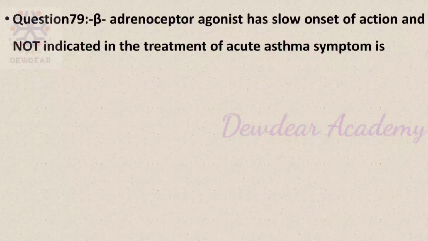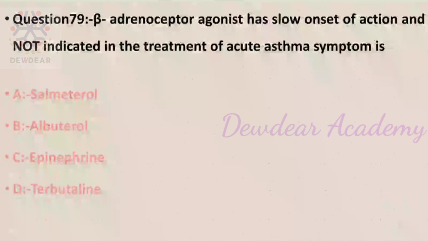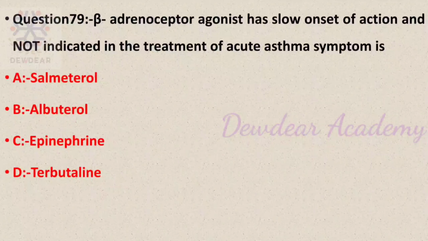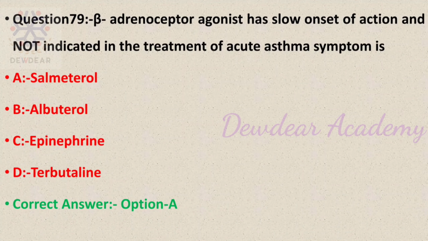Question number 79. Beta adrenoreceptor agonist that has slow onset of action and is not indicated in the treatment of acute asthma symptoms is, options salmeterol, albuterol, epinephrine, terbutaline. The correct answer is option A, salmeterol.